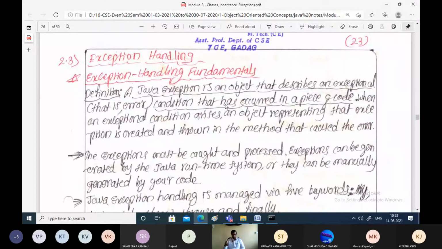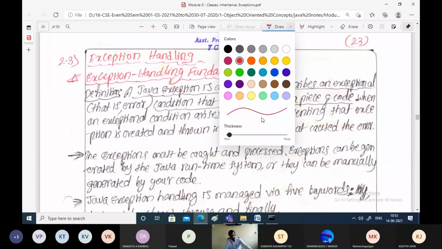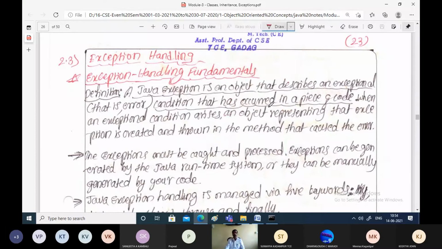So what actually is an exception? A Java exception is nothing but an object. It is an object that describes the error or exceptional condition that has occurred in a piece of code.